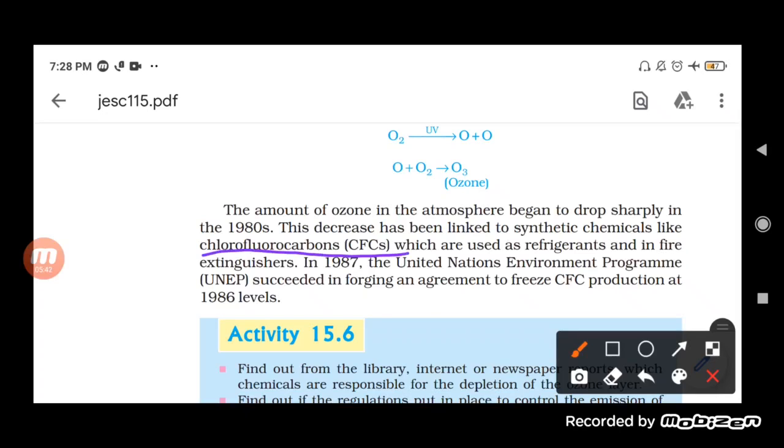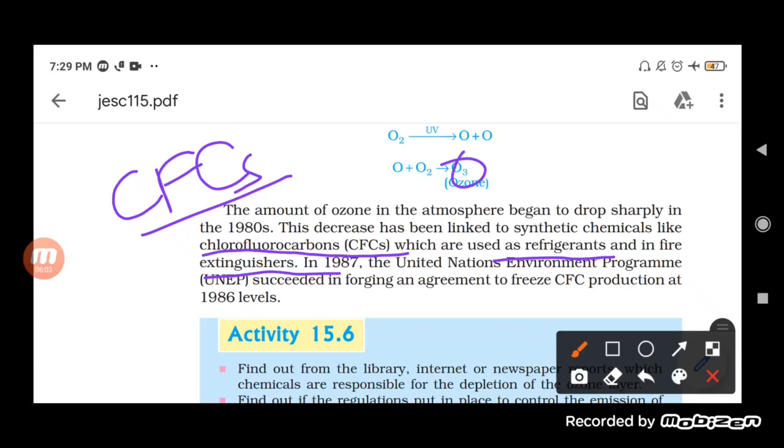What is a chlorofluorocarbon? It is used as a refrigerant and a fire extinguisher. Chlorofluorocarbon is represented as CFCs. And here, what happened is that O3, you know, is made up of a combination of O2 and O.